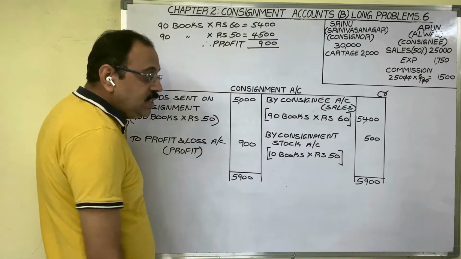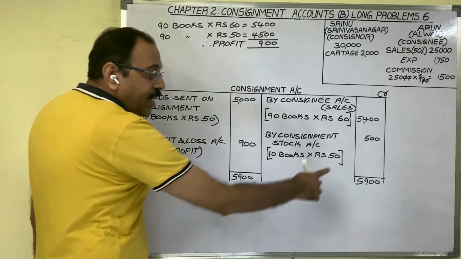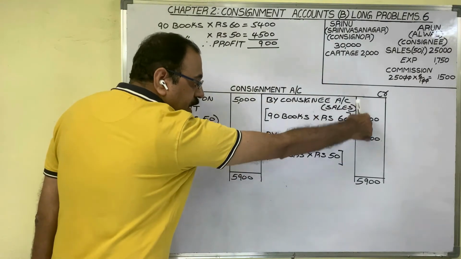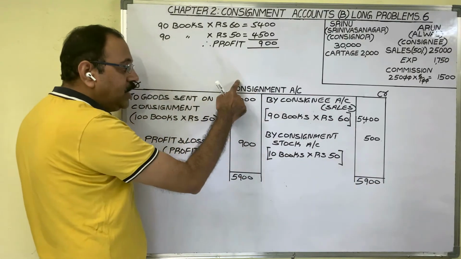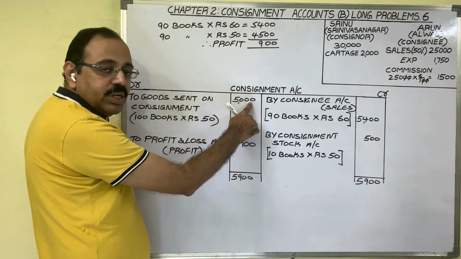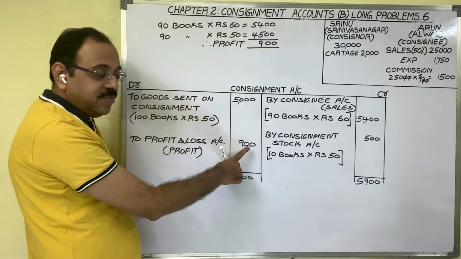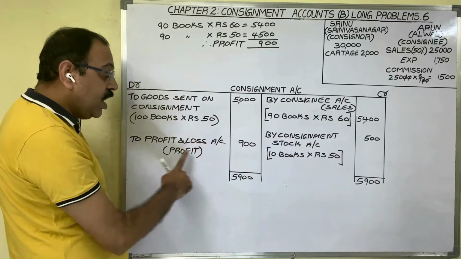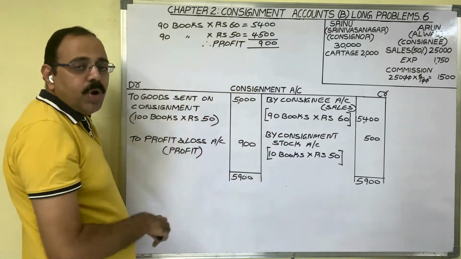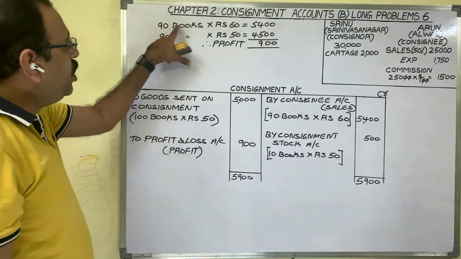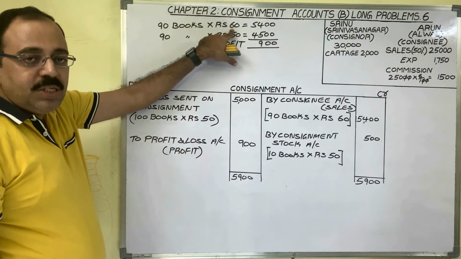Now the question is, why are we crediting this 500? If you credit this 500, then credit total is 5,900 minus debit total 5,000. So 900 is profit. For that we have to write to profit and loss account. Forget about this account and apply simple logic here. 90 books are sold at the rate of 60 rupees each.